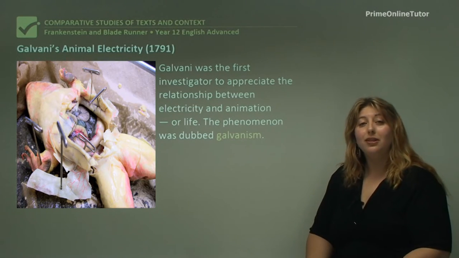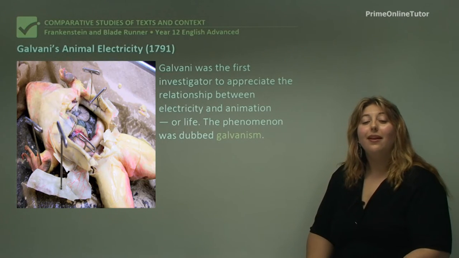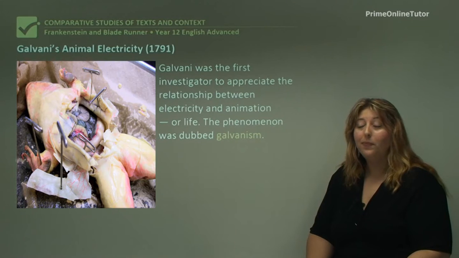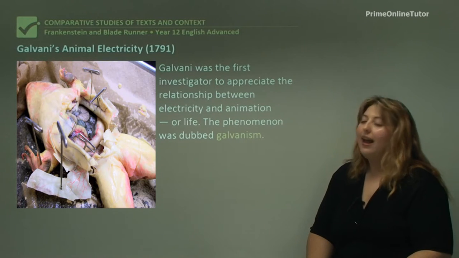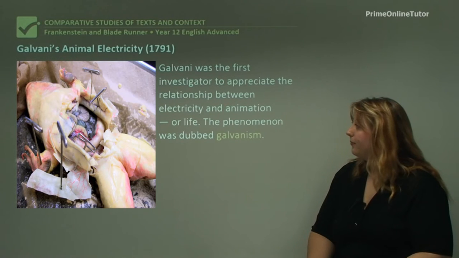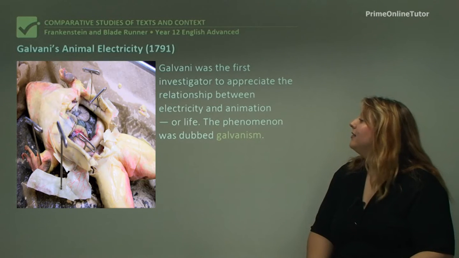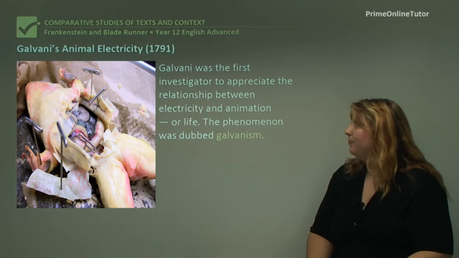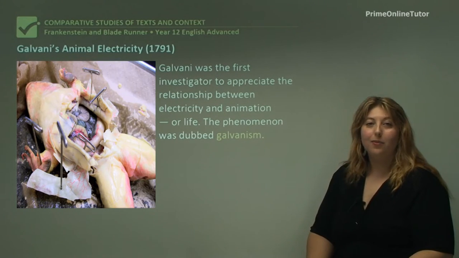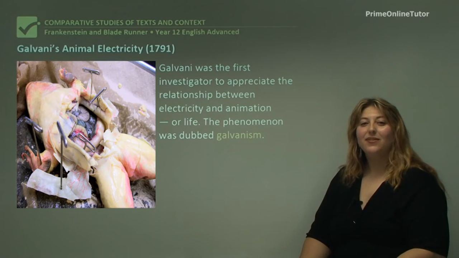He thought that the electricity was something that was naturally stored in animals, but what had actually happened was the scalpel he was using to dissect the frog was one that he'd been using earlier in an experiment about static electricity. So the scalpel had picked up a charge and given the electricity to the frog rather than the electricity coming from the frog. However, the idea was circulated widely and the phenomenon was dubbed galvanism. And obviously that leads to the idea that the monster could have been brought back to life in the first place.